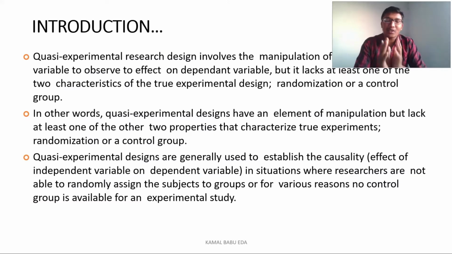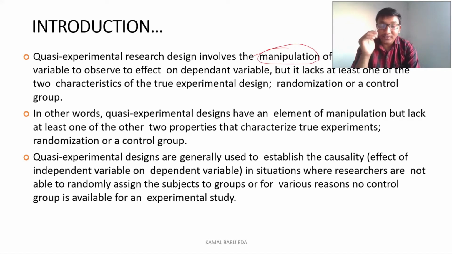Coming to the quasi-experimental design, first of all, you should know what the true experimental design is. Then you can easily understand what this quasi-experimental design is. I will give you the link in the description for the true experimental design, where you can know its characteristics. The quasi-experimental research design involves manipulation. Here they want to check the effect of the independent variable on the dependent variable by manipulating.